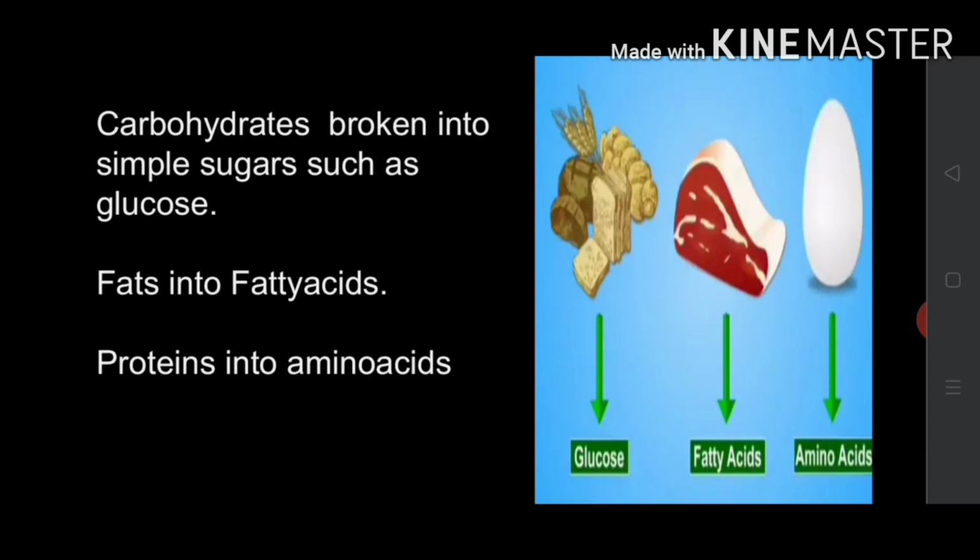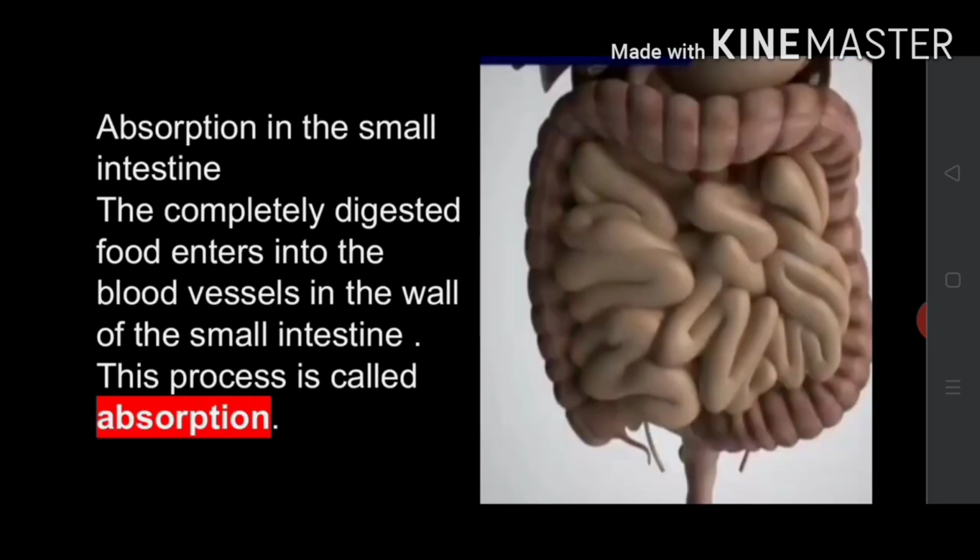Next we are going to discuss absorption in the small intestine. The completely digested food can now pass into the blood vessels in the wall of the intestine. This process is called absorption.